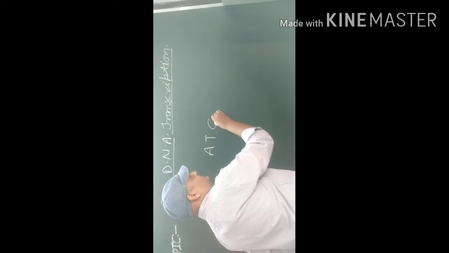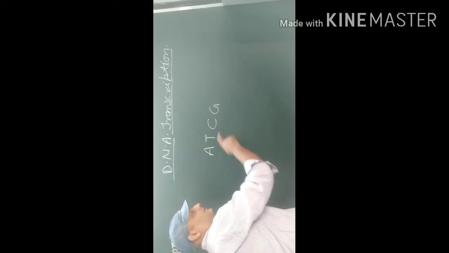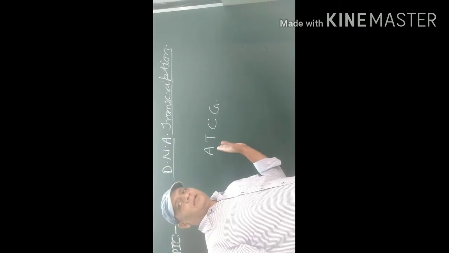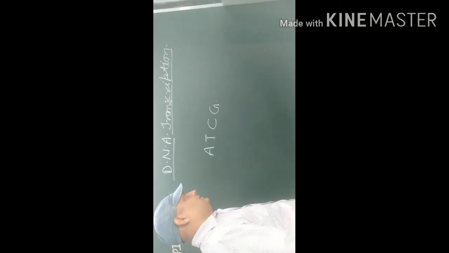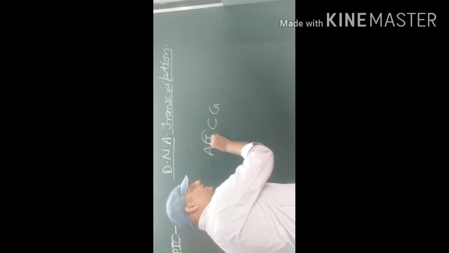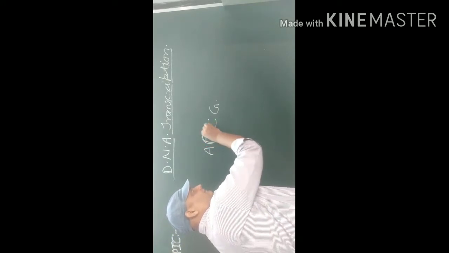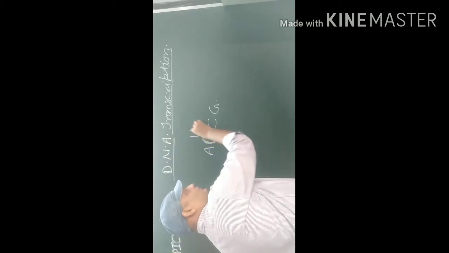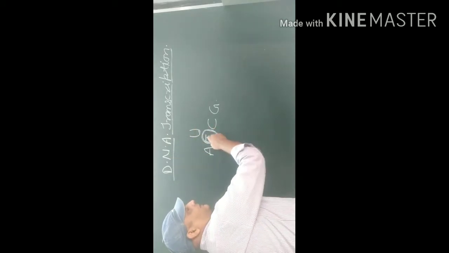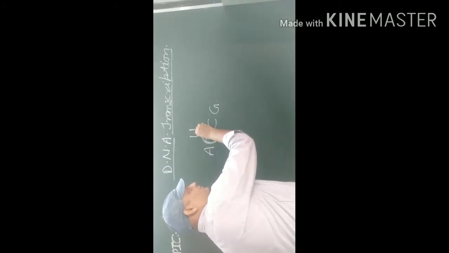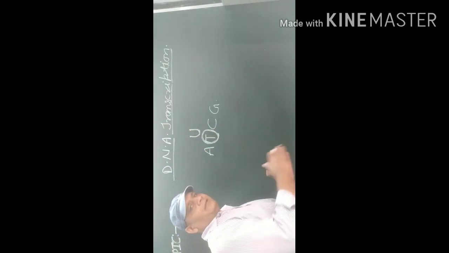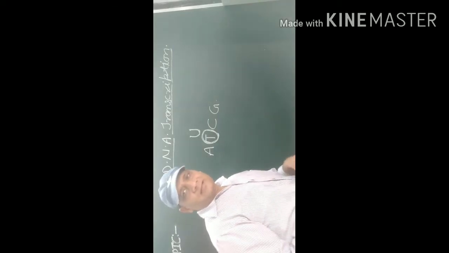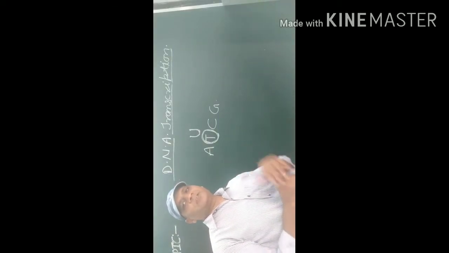The base pairs of DNA are A, T, C, G. During the process of transcription, the thymine base is replaced by uracil. Thymine is replaced by uracil. This is the main change that occurs during the transcription process.